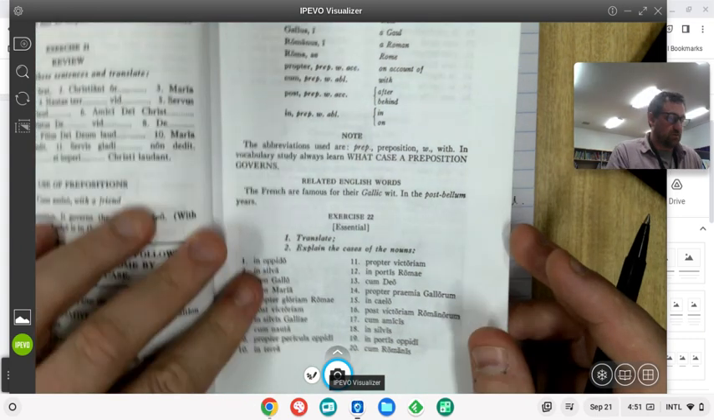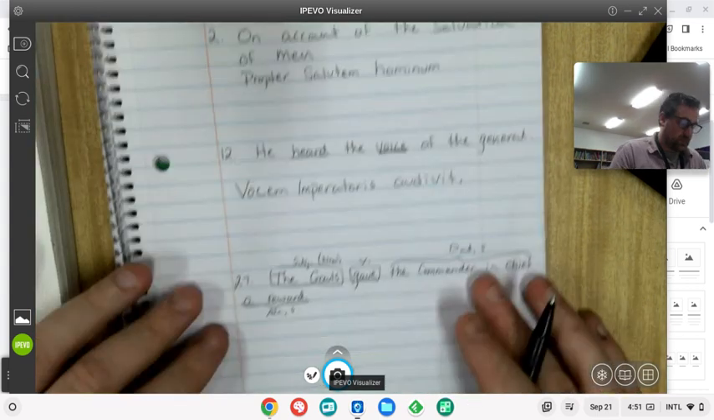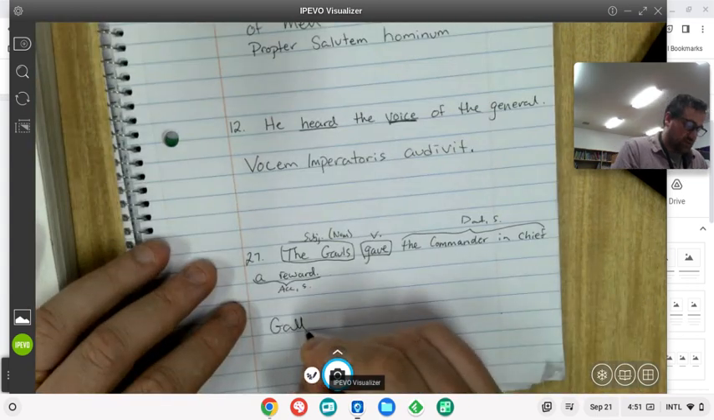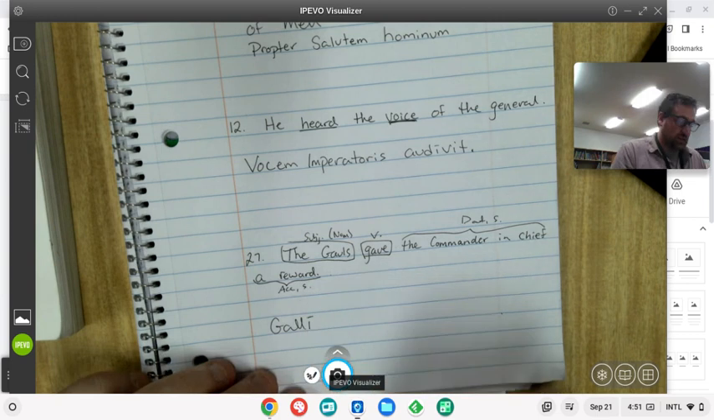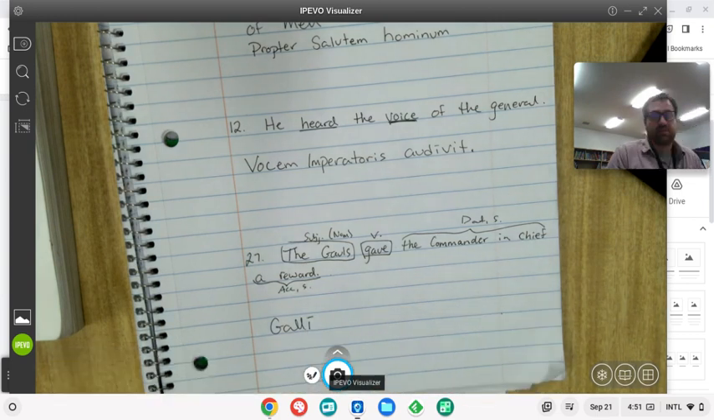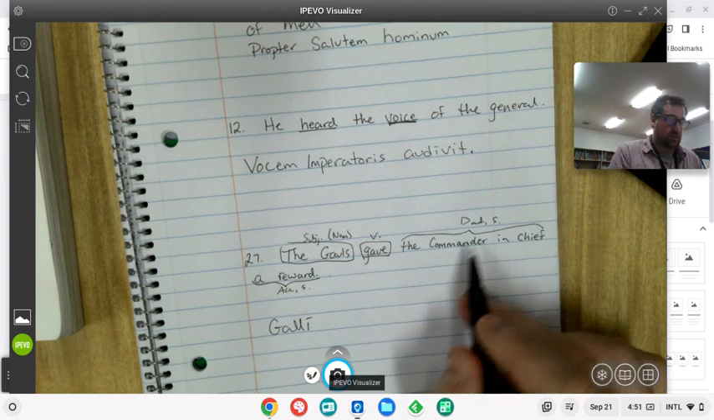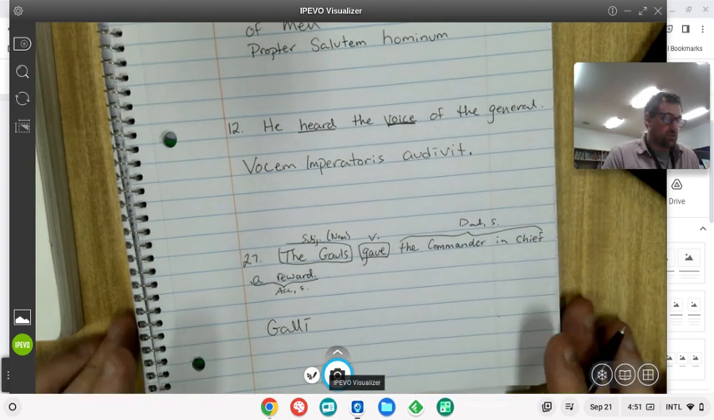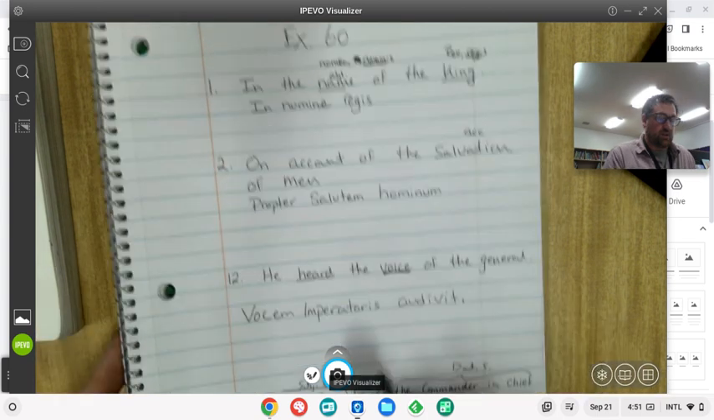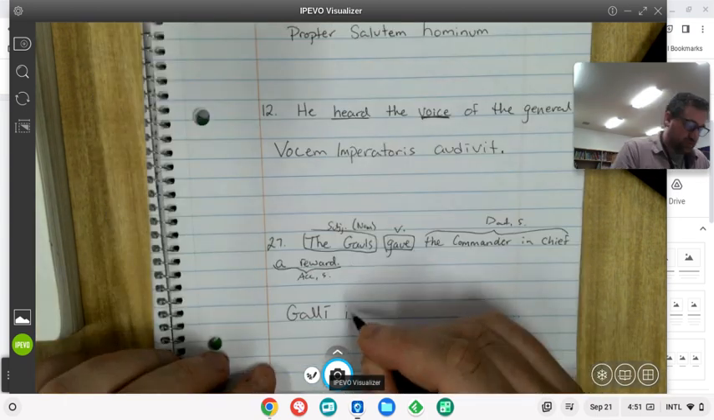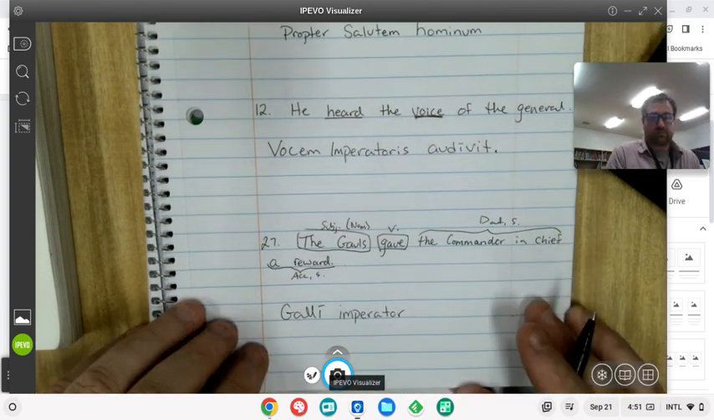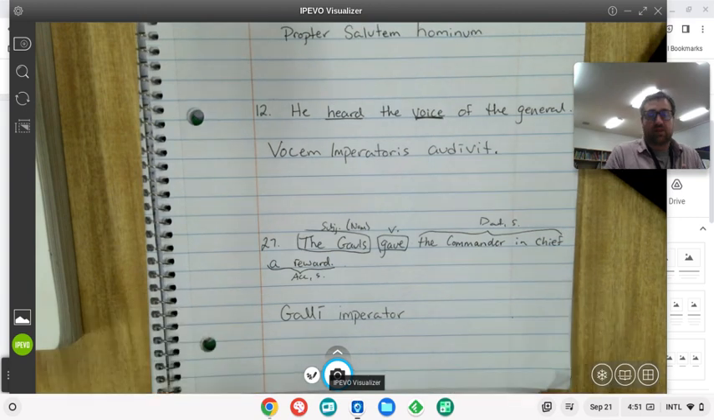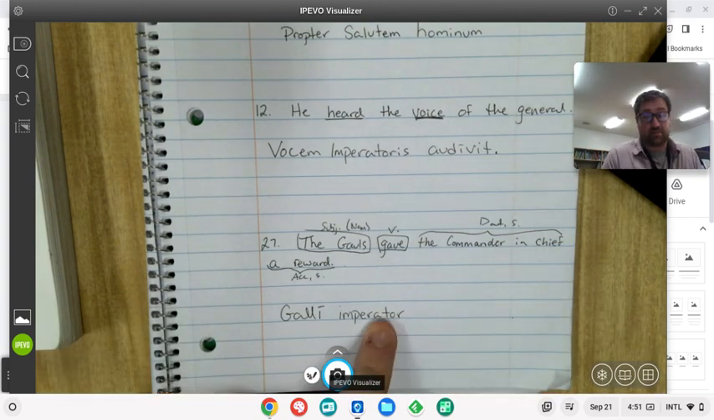All right, so Gal- looks like it's our stem. So the Gauls, Gal-, and they're the subject, so we want the nominative plural, so Galli. So the Gauls gave. I'm going to save my gave for the end of the sentence. To the commander-in-chief, we want to put commander-in-chief, and we saw that that was imperator, imperatores in the last sentence. So imperator is the stem.